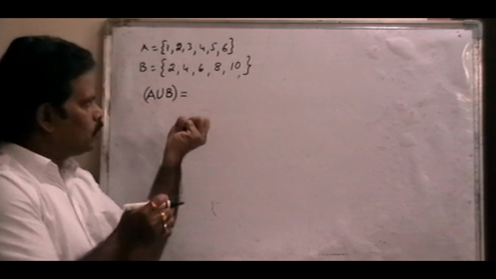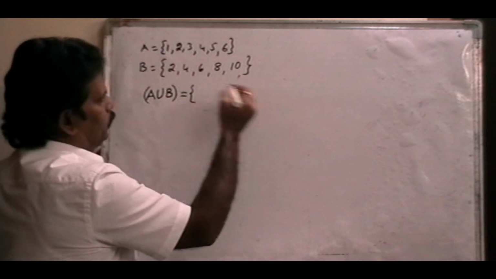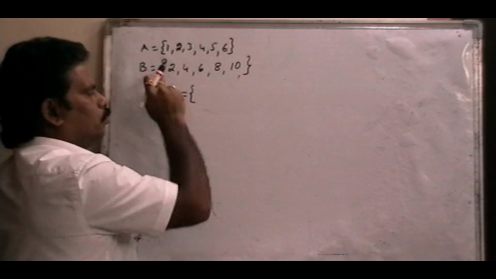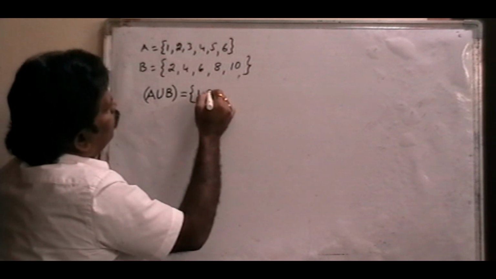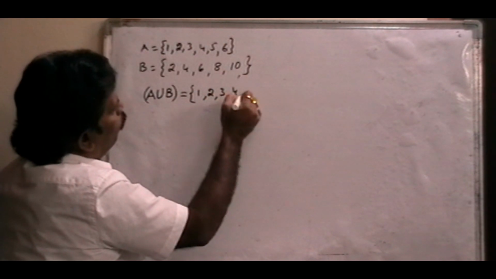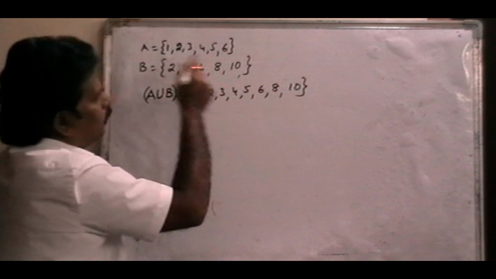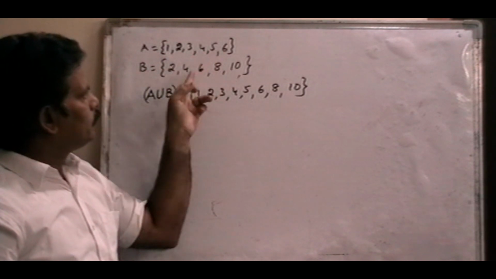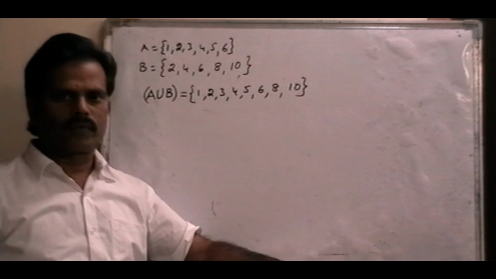Union means combine all the elements. So the A set and also the B set elements, total elements. What are the total elements? 1, 2, 3, 4, 5, 6, 8, 10. These are the total elements. See here, 1, 2, 3, 4, 5, 6, 7 is not there, 8, 9 is not there, and 10.